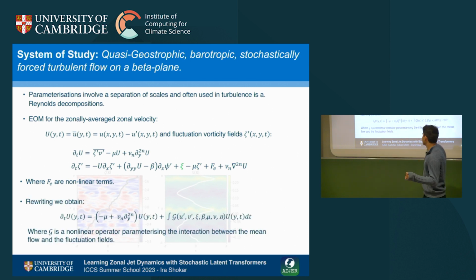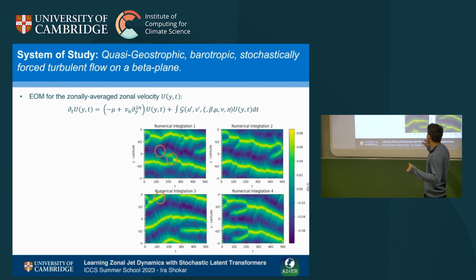We can put this in a compact form with an operator G that models the fluctuation fields and get an equation of motion just for the mean flow here.